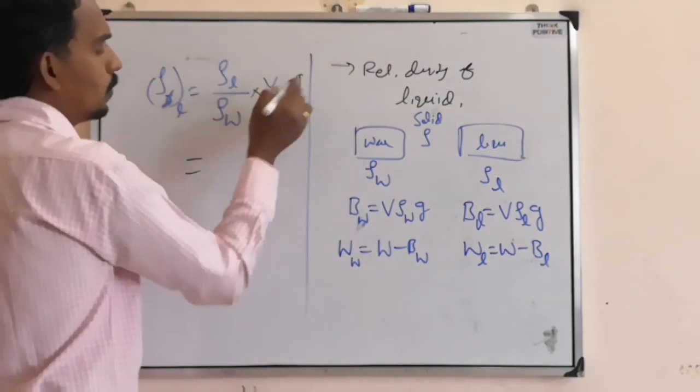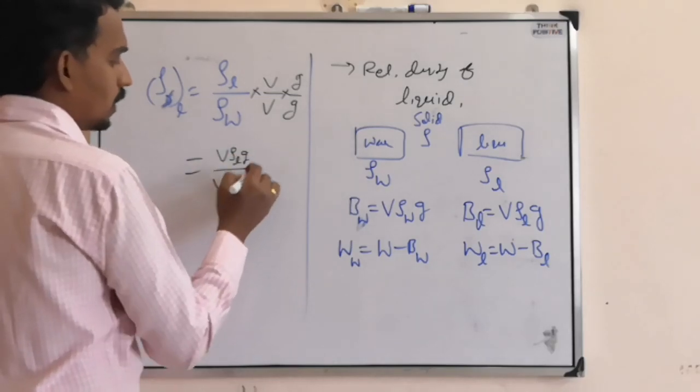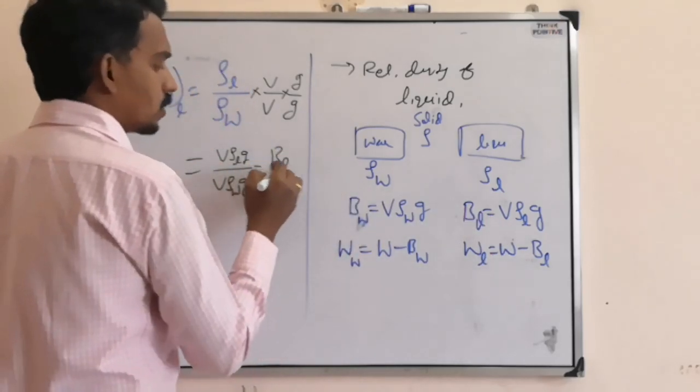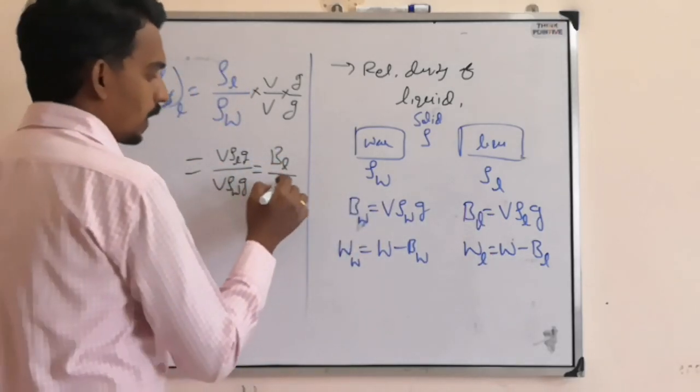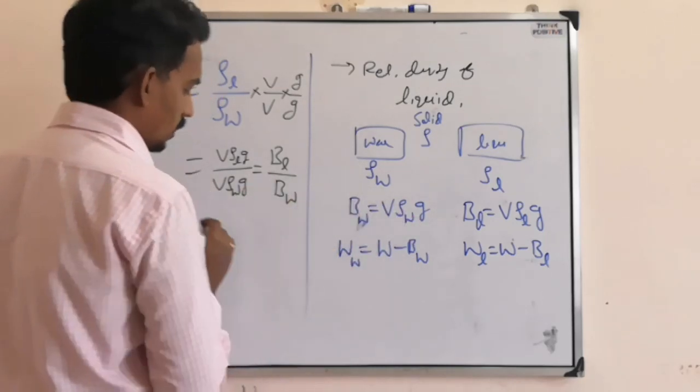Now the numerator V rho L g means buoyancy on the solid in liquid, and the denominator V rho W g is buoyancy on the solid in water.